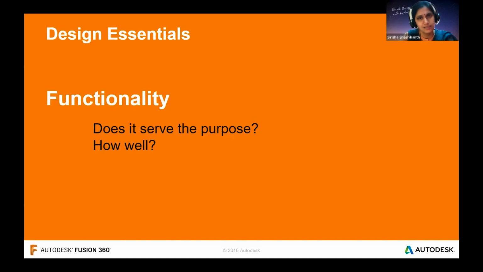The most important thing we need to evaluate while looking into functionality is: who is your customer? Especially if your customer is a small child, the cup that you saw in the previous slide will not work, right?